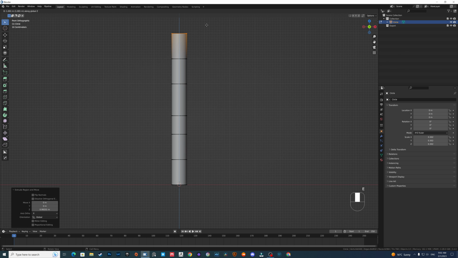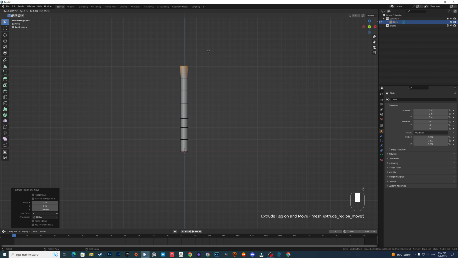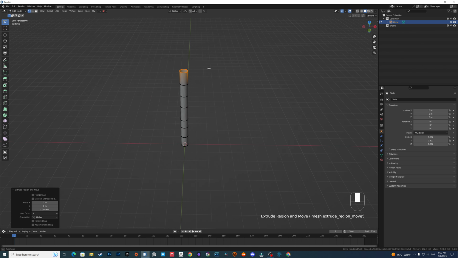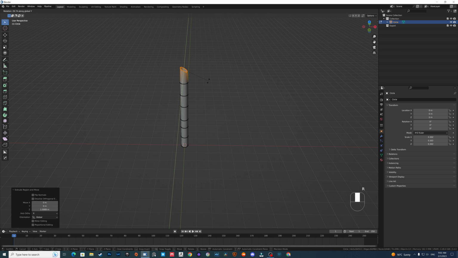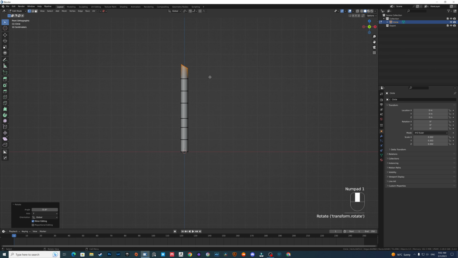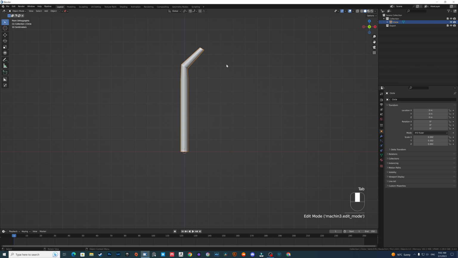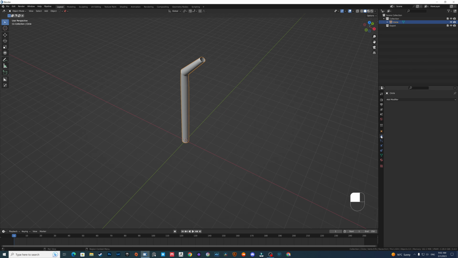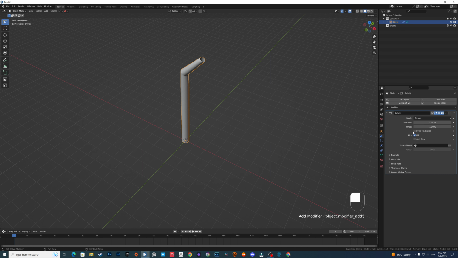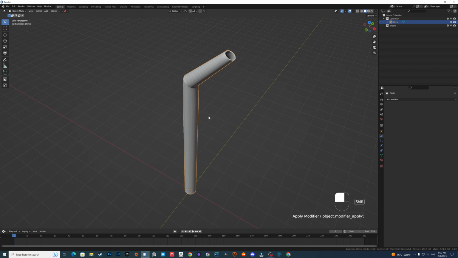And this is fine, I guess. Now press R Y to rotate it a bit, then extrude to the right side, something maybe like this, and resize it. And this is the main shape we have. Go to object mode, modifiers, of course, solidify to give it some thickness, something close, and this is what we have.